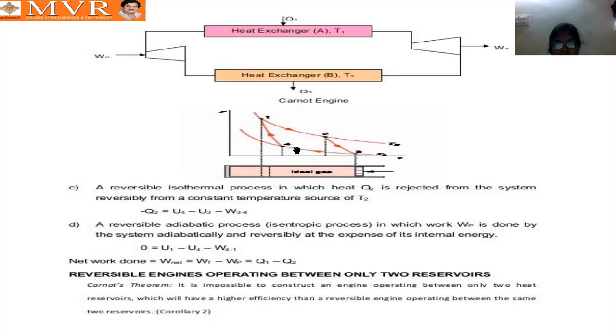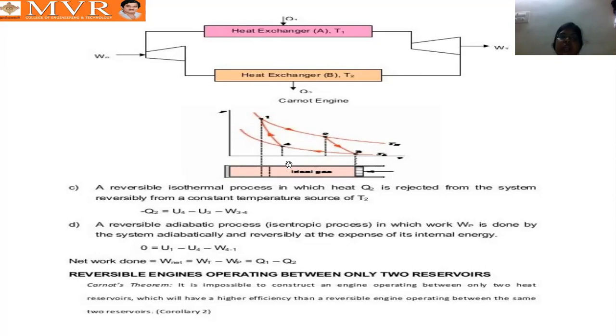Here we can observe one thing. Only 1 to 2 and 3 to 4 involve heat, because adiabatic means there is no heat entering or leaving. So Q is equal to 0 for adiabatic processes.